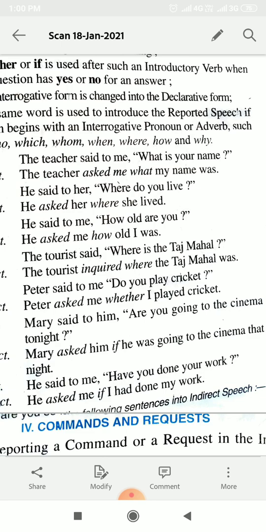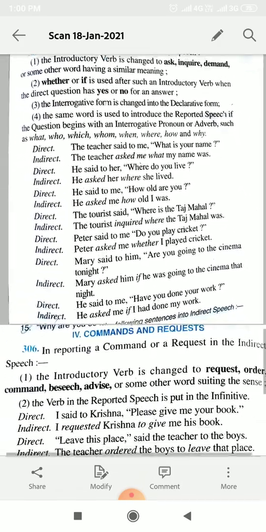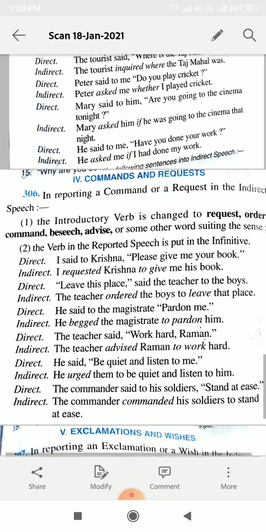He said to me, have you done your work? He asked me if I had done my work. So these are the rules of changing question sentences into indirect speech.